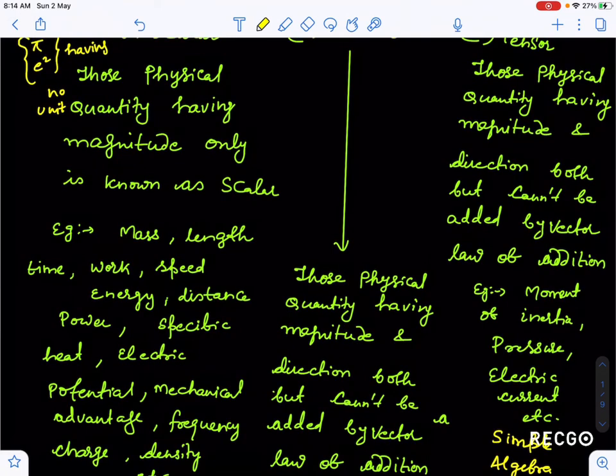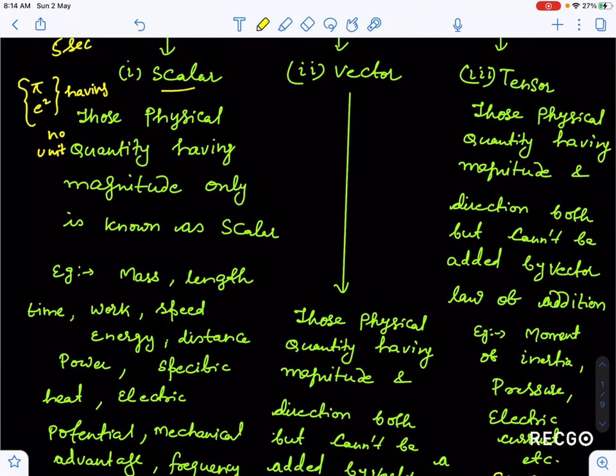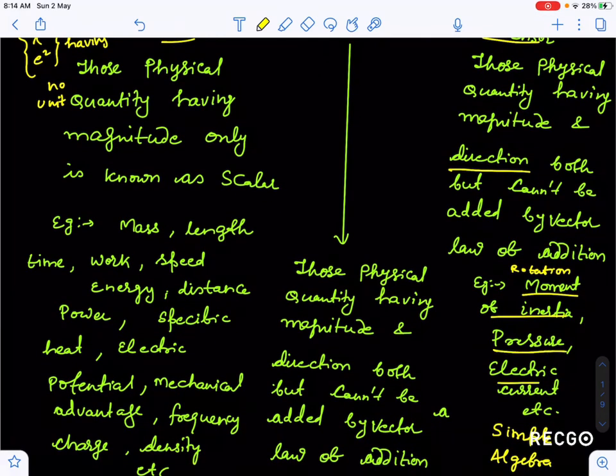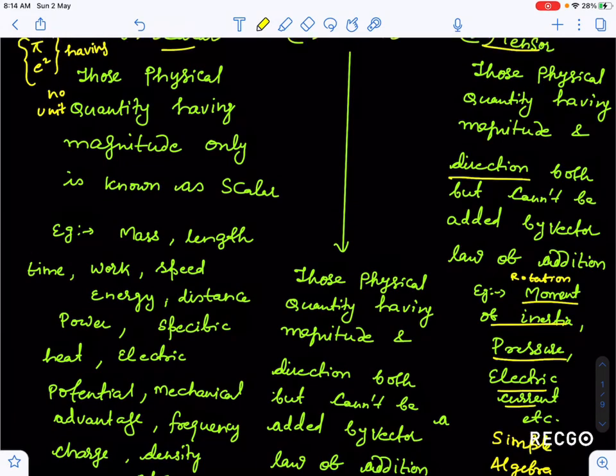But what is the difference between scalar and tensor? Scalar has no direction sense, but tensor has direction also. So if I add direction to a scalar, it becomes a tensor quantity. Now, examples of tensor quantities: moment of inertia, which you will read in the rotational dynamics topic. We will discuss this in rotation. Pressure, electric current, these all are examples of tensor quantity.